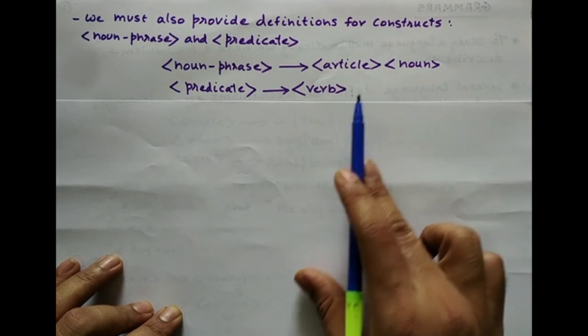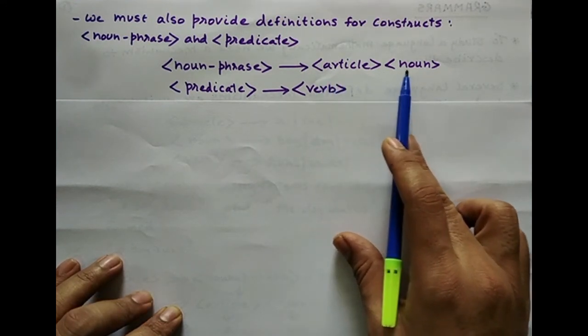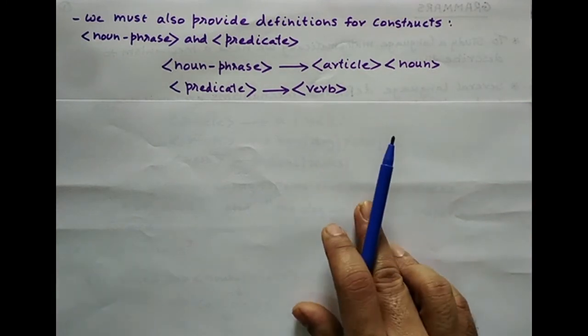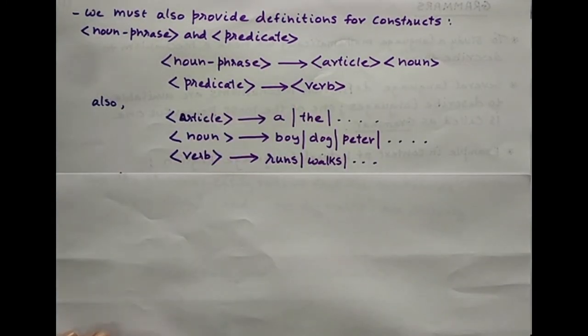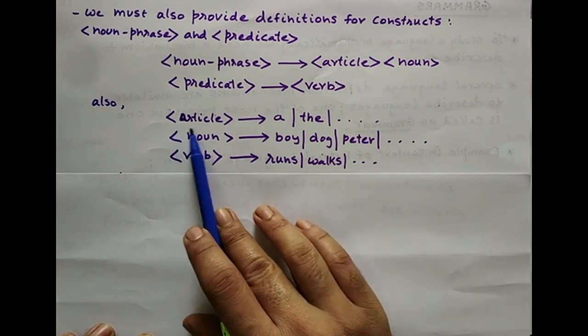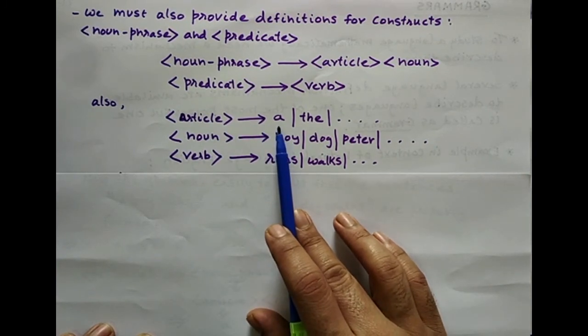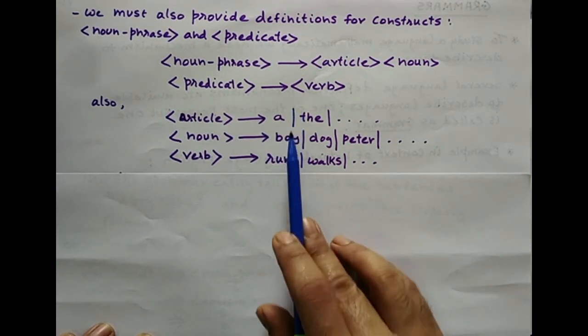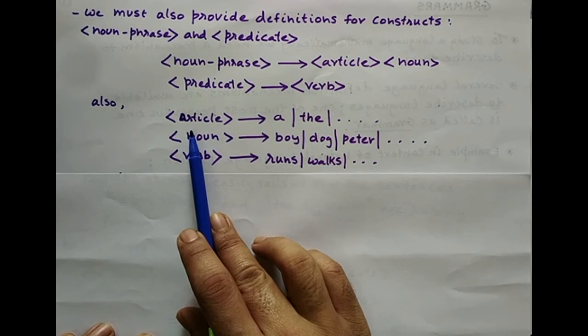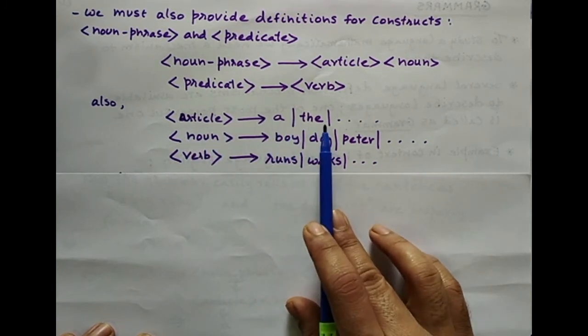But again, this is incomplete because I have to further define what an article is, what a noun is, and what a verb is. So I further say that the rule for article is that article is nothing but a, or, this bar means or. Article can be the word a, or the word the.